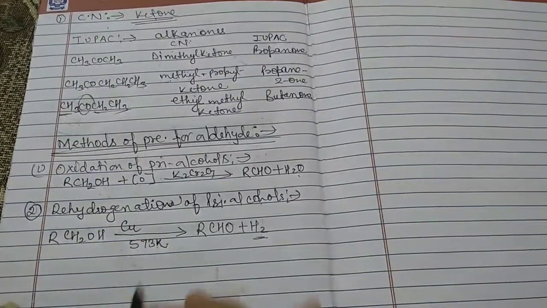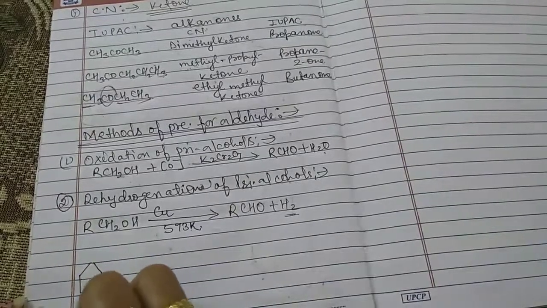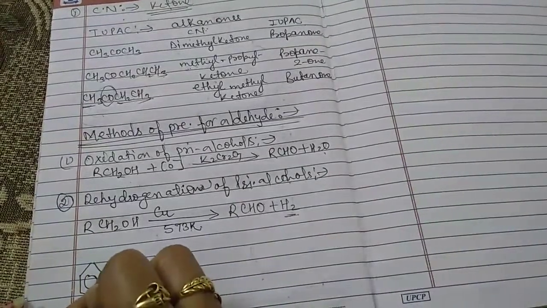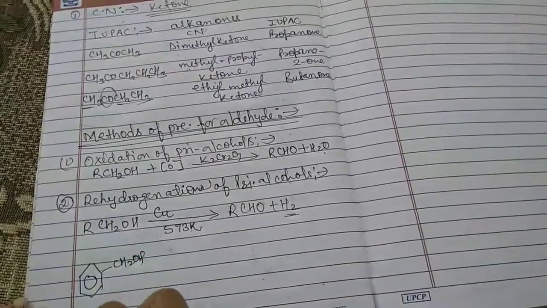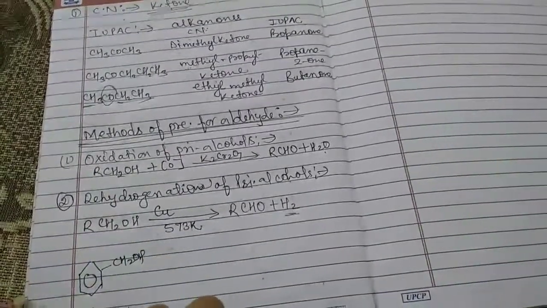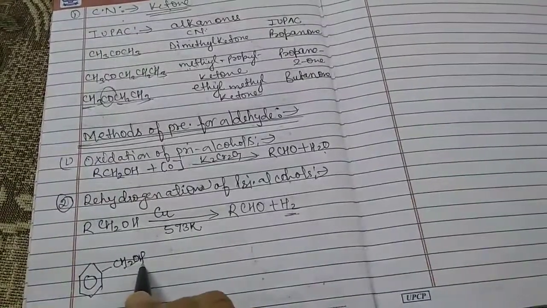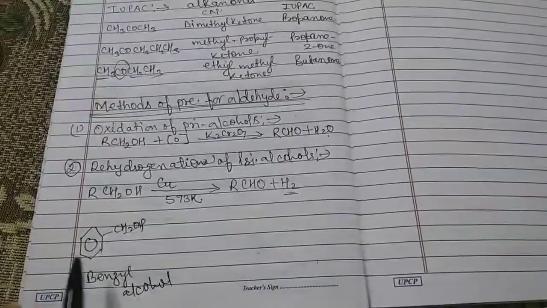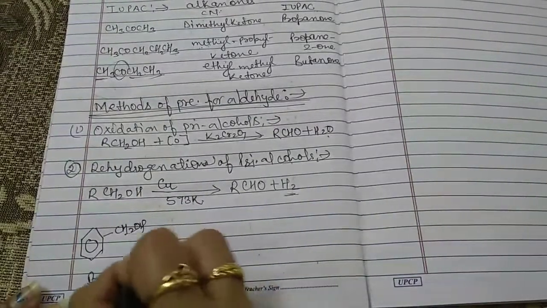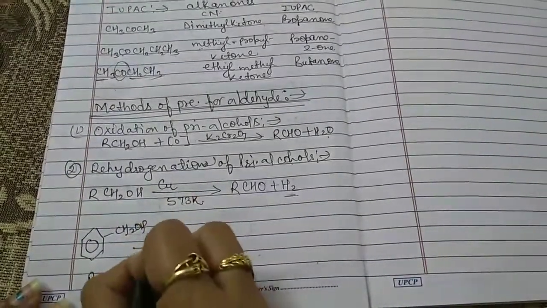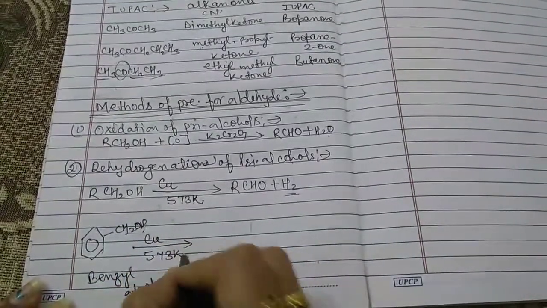Now in the case of an aromatic compound, for example, we have CH2OH attached to the benzene ring. This is benzyl alcohol. Again the catalyst is the same, copper, and the temperature is the same, 573 Kelvin.